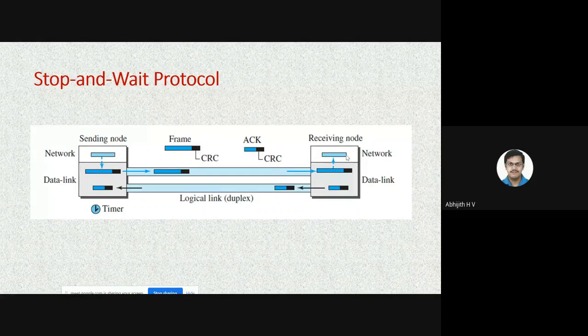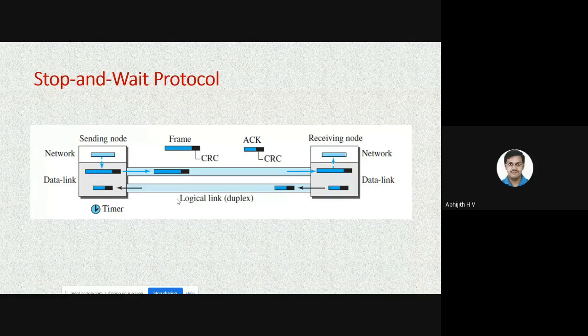Now the receiver, after receiving this data, will take the data with the CRC and find the remainder. If the remainder is 0, it indicates no error has occurred. Then it will send the acknowledgement.